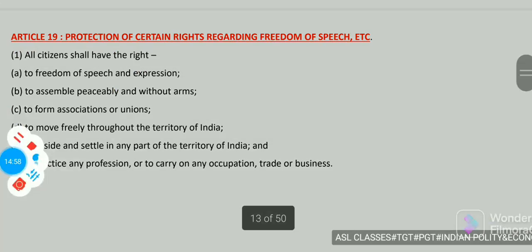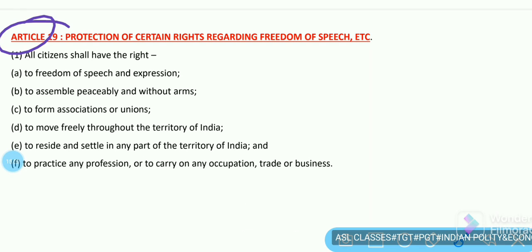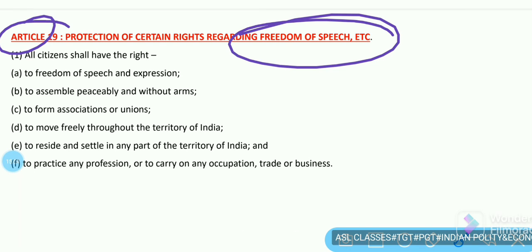Under Article 19, there is the protection of certain rights regarding freedom of speech. We have gotten the right of freedom of speech.